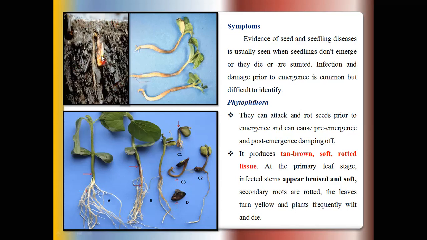Or sometimes these seeds may germinate and produce seedlings, but on the surface of the younger seedlings, brownish spots or lesions are seen on the cotyledon of the soybeans. So the stem is totally weakened and the plant finally dries or wilts. These symptoms are seen in Pythium, Phytophthora, etc.